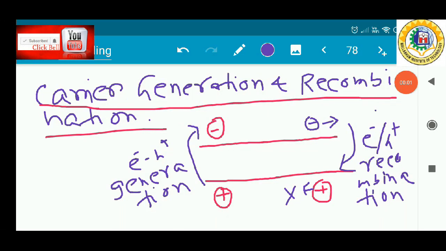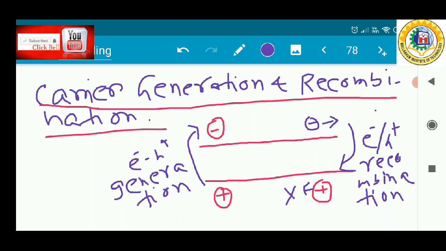Okay, today we will discuss carrier generation and recombination. Before discussing them, we want to first define what the generation process is and what the recombination process is. Generation is the process in which electrons and holes are created, and recombination is the process where the electrons and holes are annihilated or